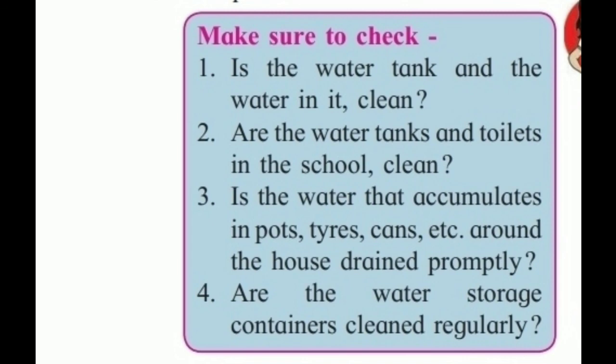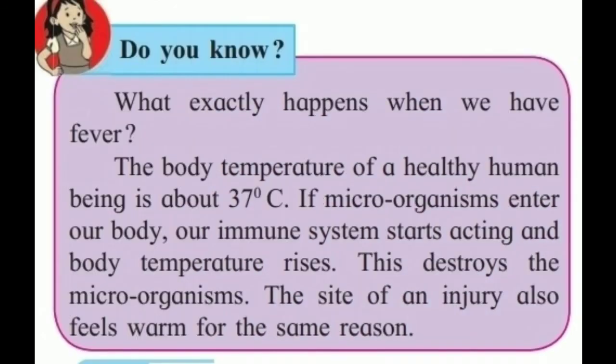So what exactly happens when we have fever? The body temperature of a healthy person is about 37 degrees Celsius. When microorganisms enter our body, our immune system starts acting and body temperature rises. This destroys the microorganisms, and the site of an injury also feels warm for the same reason.